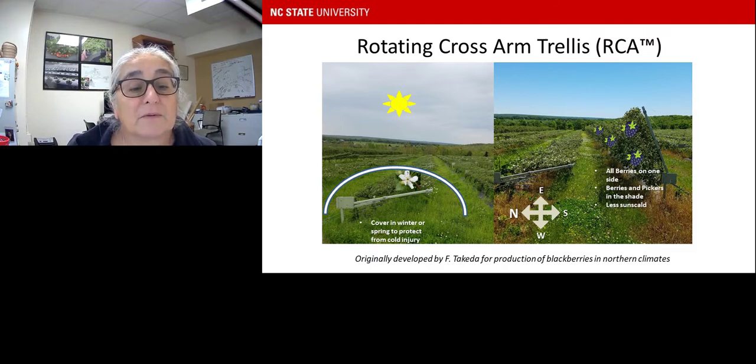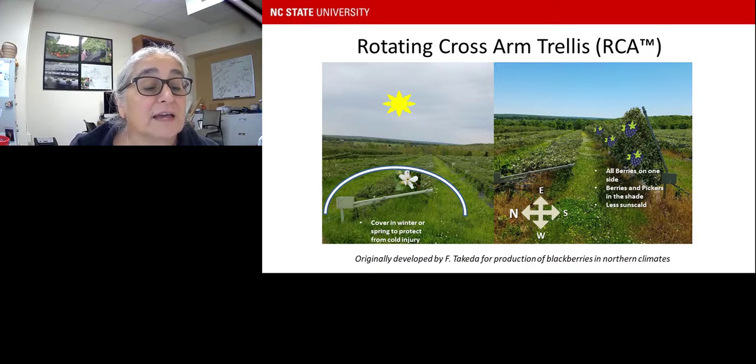Okay, so all berries are on one side. Berries and pickers are on that side, so in the mornings or whenever they pick, they don't have to look into the sun, and they're shaded, and you get less sunscald. So it's just a really nice system to improve berry quality. You can see how that moves back and forth.